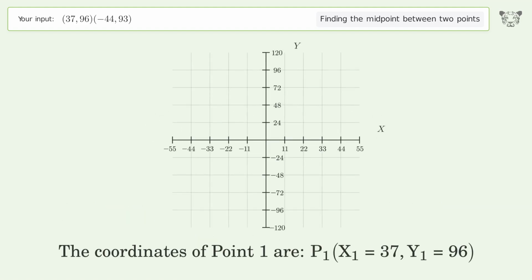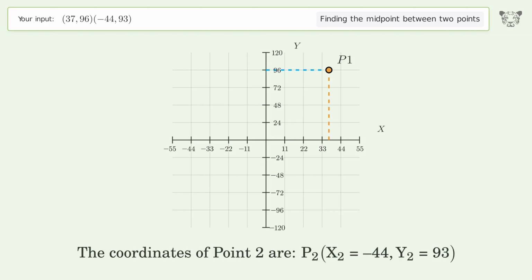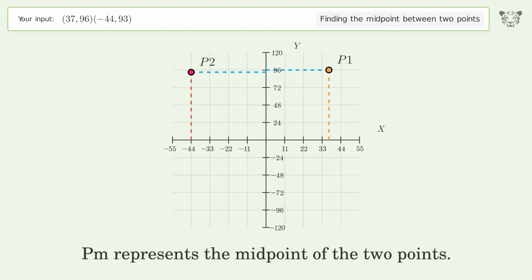The coordinates of point 1 are, x1 equals 37, y1 equals 96. The coordinates of point 2 are, x2 equals negative 44, y2 equals 93. PM represents the midpoint of the 2 points.